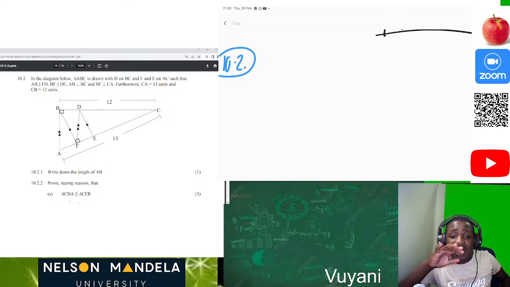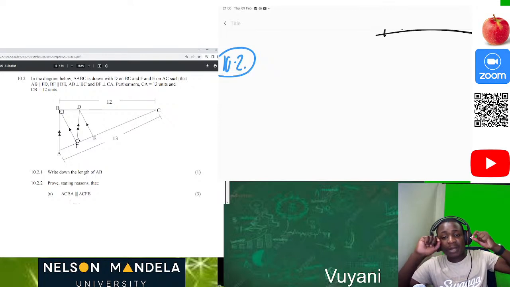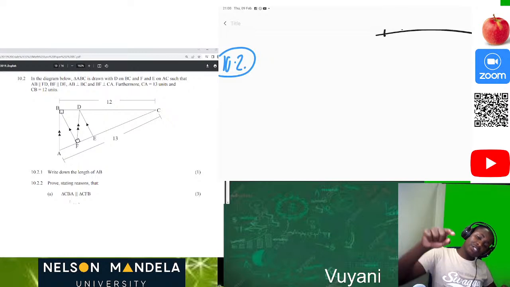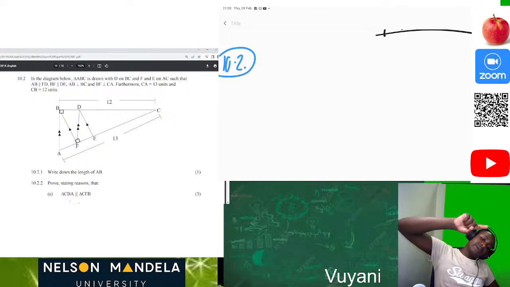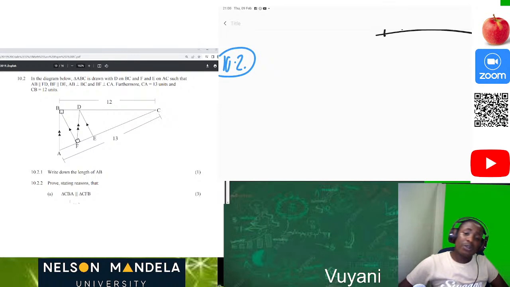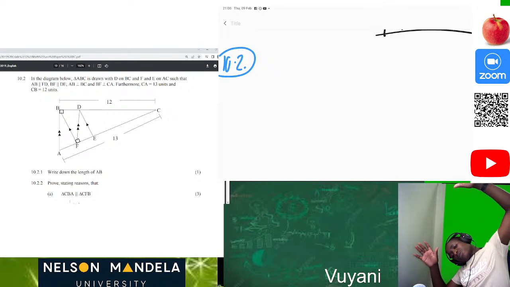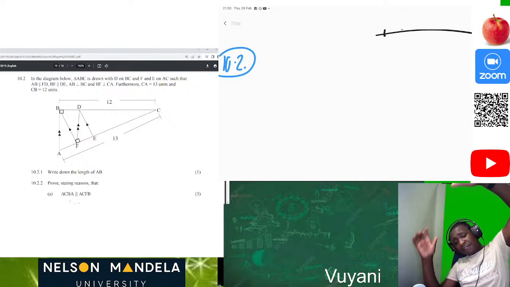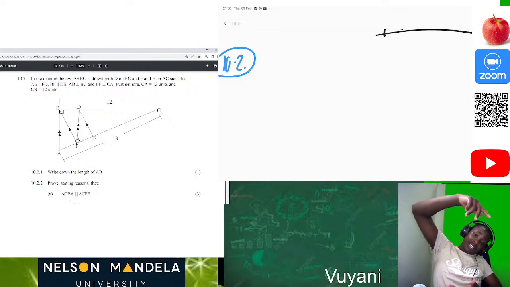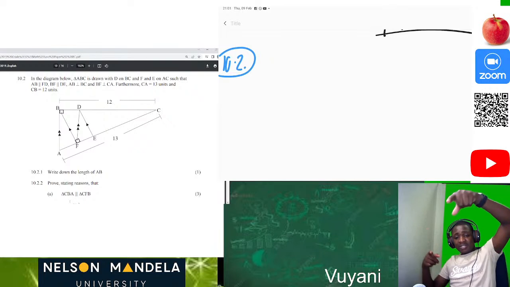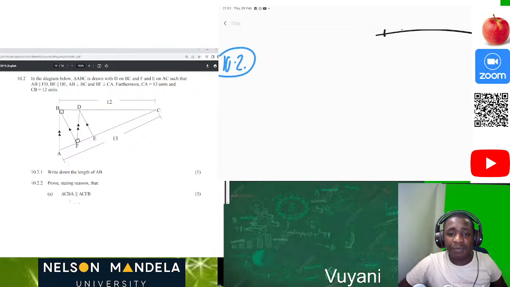Then now we are given two parallel lines. We are given that AB is parallel to FD. So you can see that AB is parallel to FD. Then we are also given that BF is parallel to DE. Turn around if you can't see it so that you can be able to see it. So we can see that BF is parallel to DE. We can also see that AB is parallel to DF. Definitely there is proportion theorem here.